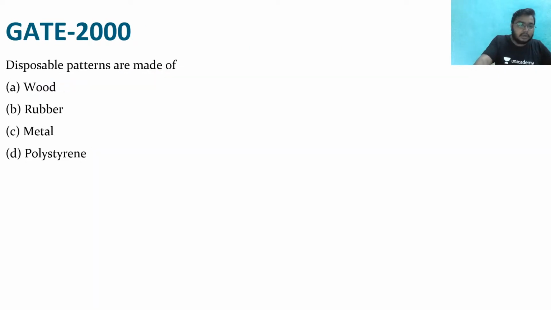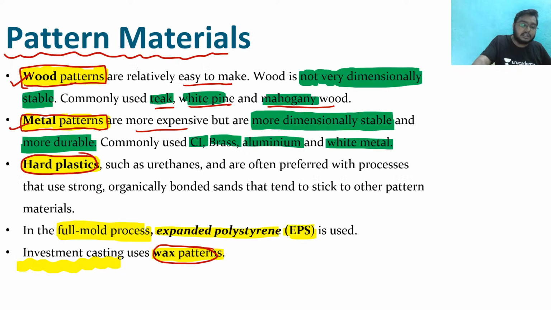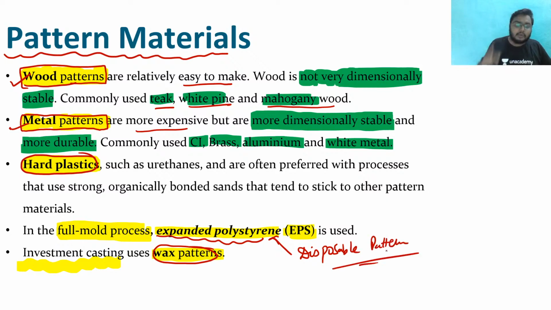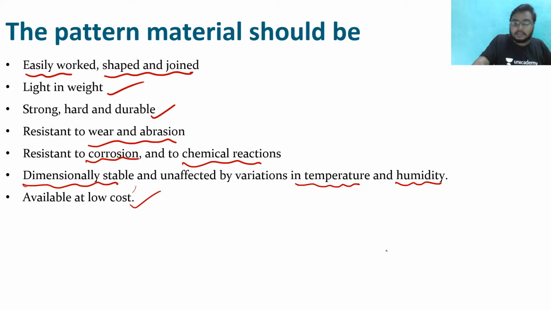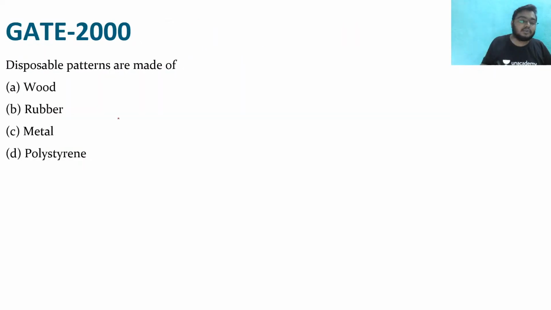Now if you will, you can solve this question. Disposable patterns are made of, see, in this case polystyrene, right? Disposable patterns are here. We are going to discuss these things in the subsequent classes. So disposable patterns are made of polystyrene, so we make the disposable patterns with polystyrene.